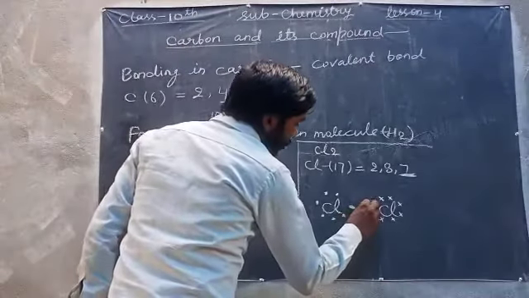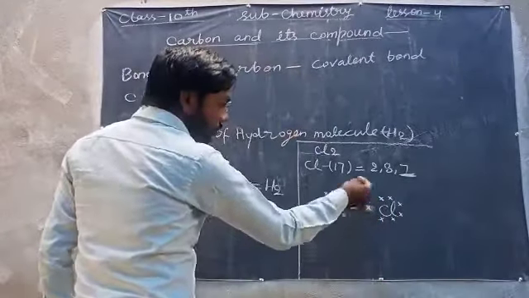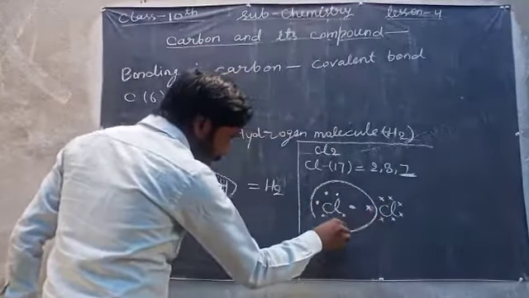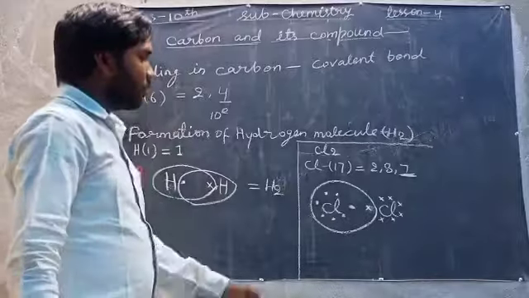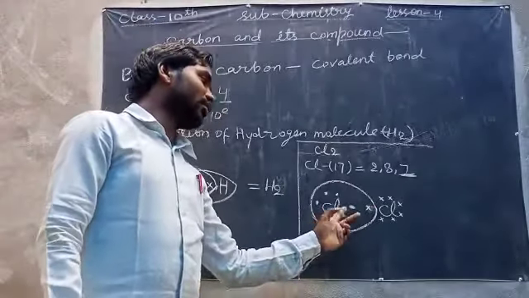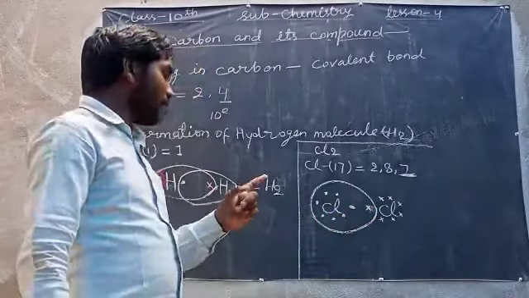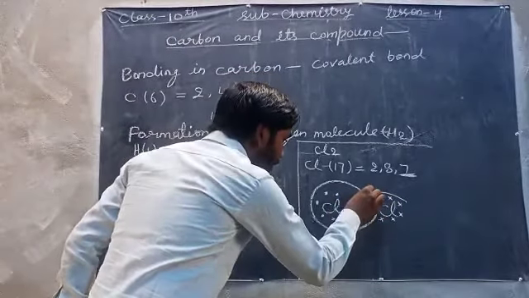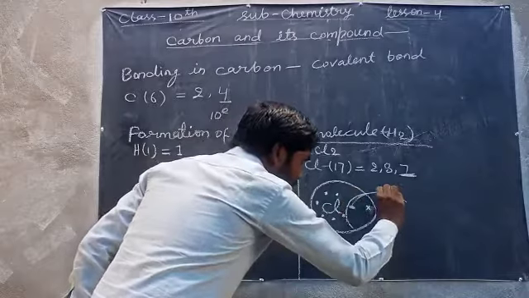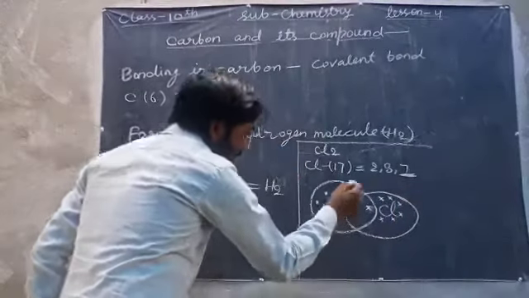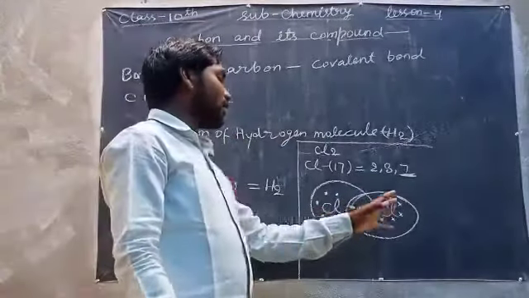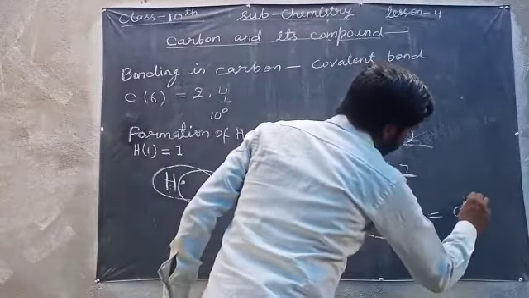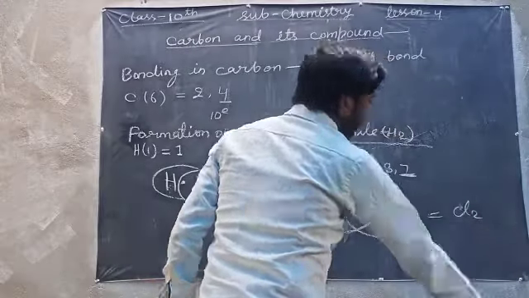Now when it will share 1 electron to this chlorine like this, now you can see that there are 8 electrons for this chlorine, and the same way this chlorine will share its 1 electron to this another chlorine, and the bond is formed between 2 chlorine, and this way chlorine is formed.